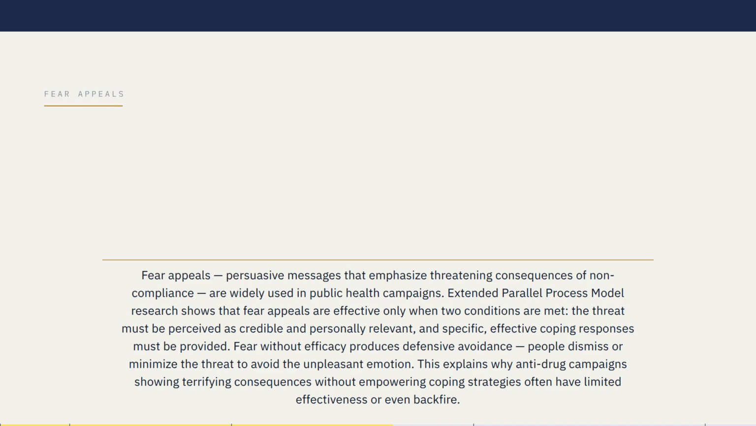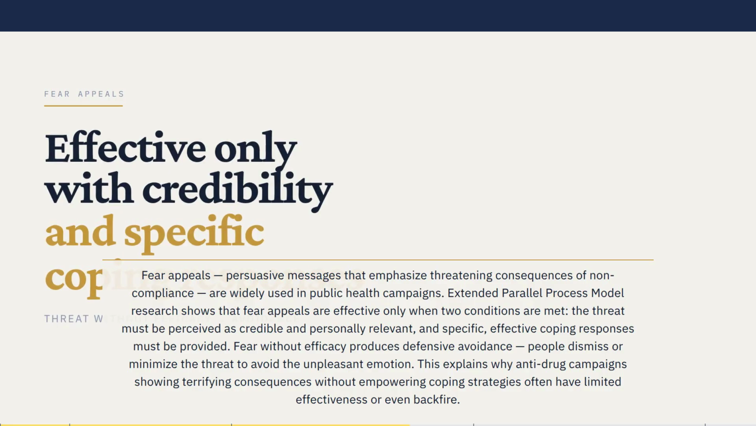Fear appeals, persuasive messages that emphasize threatening consequences of noncompliance, are widely used in public health campaigns. Extended parallel process model research shows that fear appeals are effective only when two conditions are met. The threat must be perceived as credible and personally relevant and specific. Effective coping responses must be provided. Fear without efficacy produces defensive avoidance. People dismiss or minimize the threat to avoid the unpleasant emotion. This explains why anti-drug campaigns showing terrifying consequences without empowering coping strategies often have limited effectiveness or even backfire.